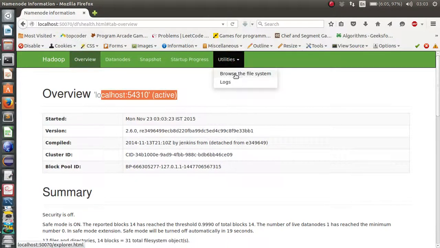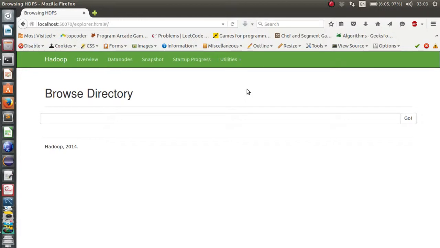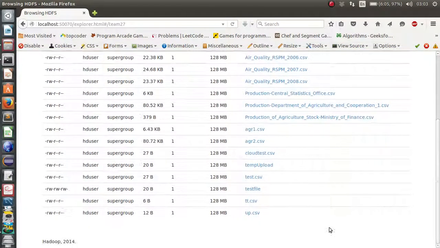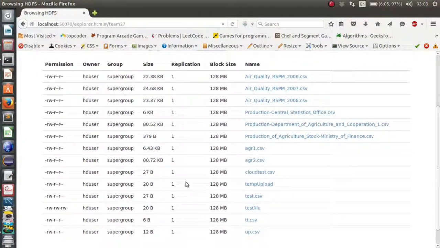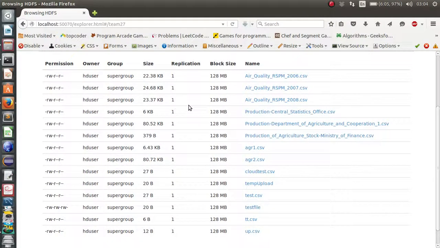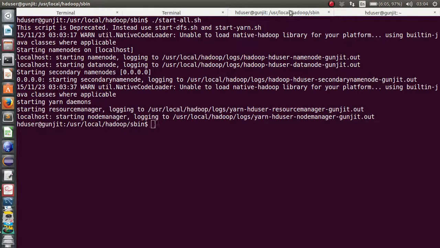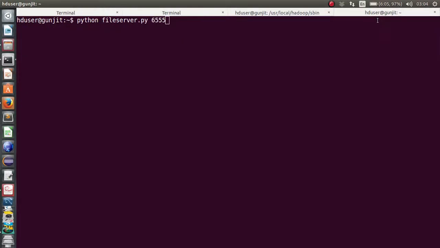So all our files are stored in this file system. As we can see in Team 27, we have all our file systems, whatever files or data sets we will be using in our web interface. Now let's run our file server so that we can interact with the Hadoop cluster. We are running our file HTTP server on port number 6555. So here we go, it is up.